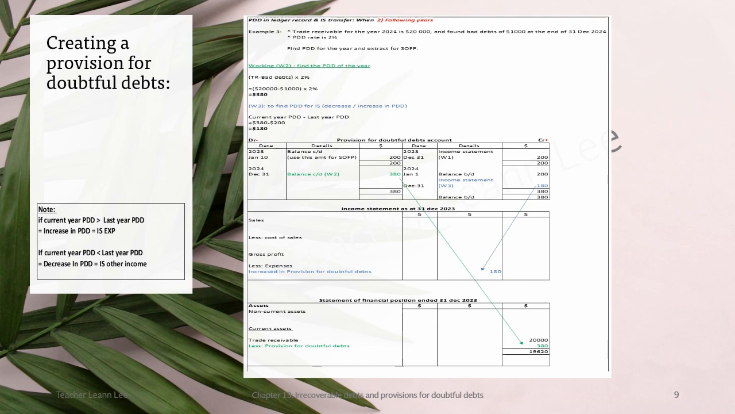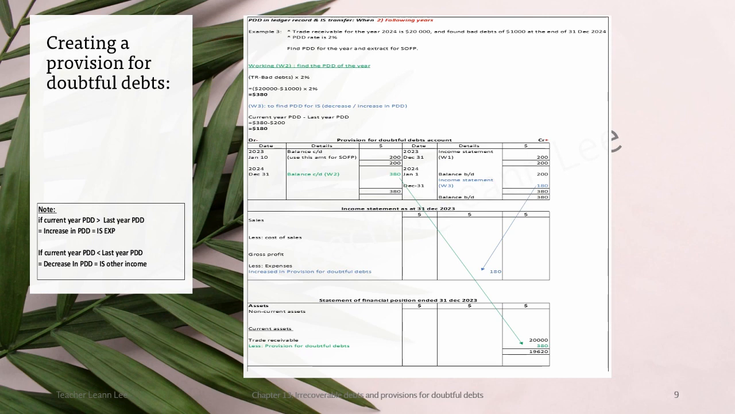What if there is a following year? I think the title I need to change. It's not creating, it's the following year. So later I will change it for you guys. So what if there's a following year preparation for the provision for doubtful debt? In this situation, your entry for provision for doubtful debt is slightly different. Okay, you will have the balance BD. Exactly the same question, but I changed a little bit.